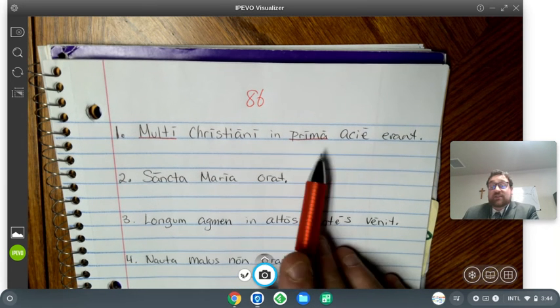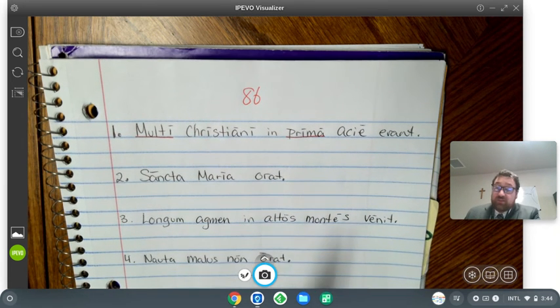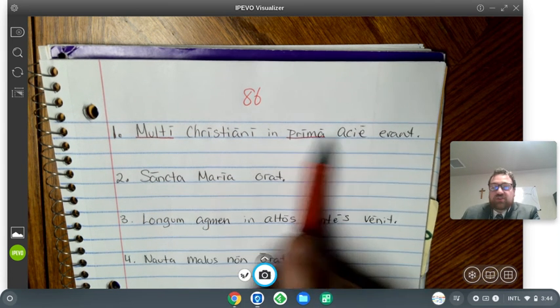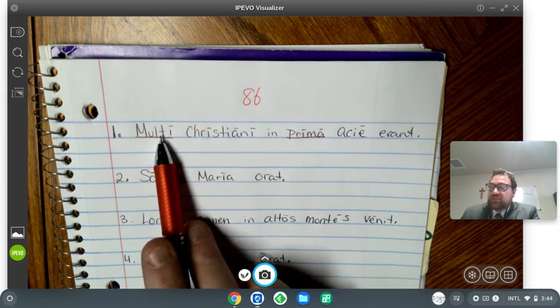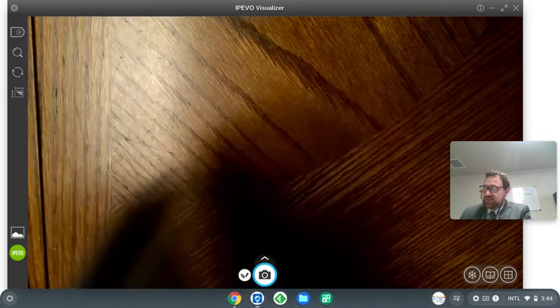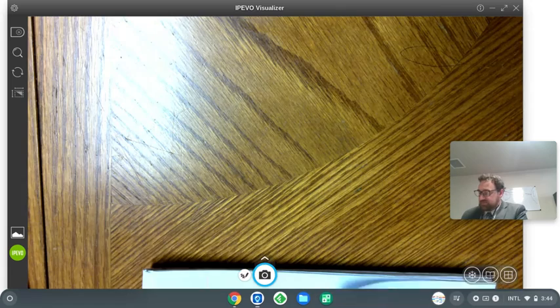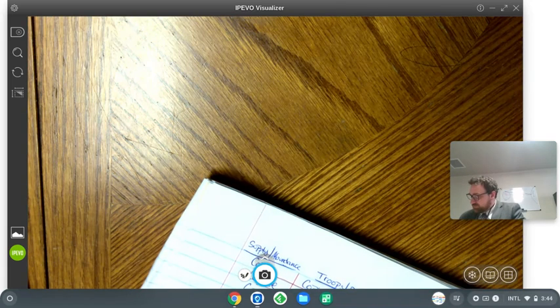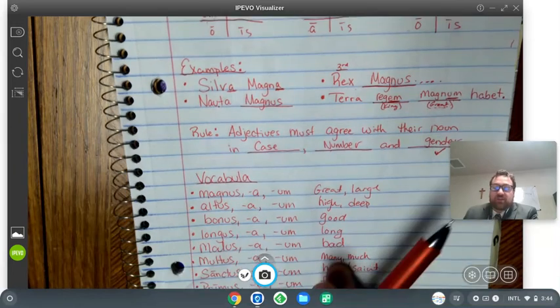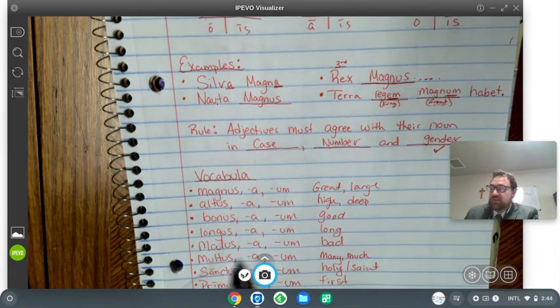So we could read the sentence without any of the adjectives, and it would still be a sentence. It would just be a sentence where things aren't being described as much. So the Christians were in the battle line. But now it's just saying that what is multi? Multi again means many. Multus, a, um by the way. Okay, so actually I'm not finding multi, but I'm finding multus, a, um.